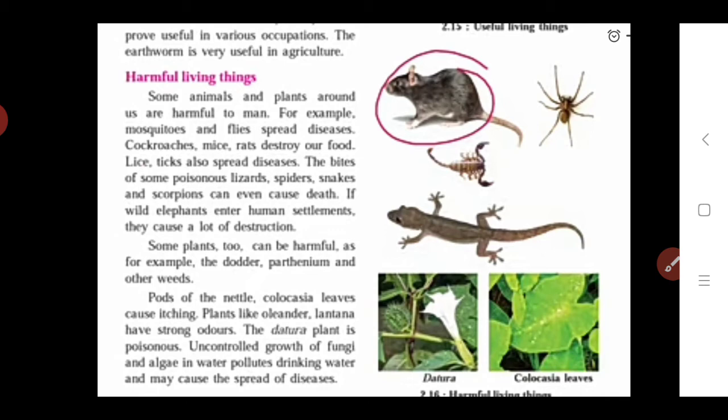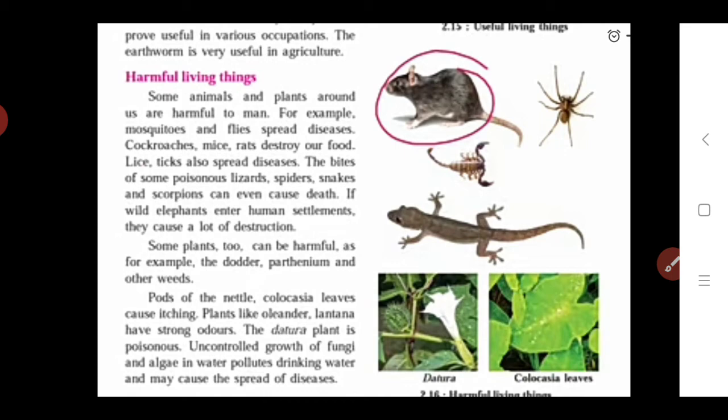The Dhatura plant is poisonous, and uncontrolled growth of fungi and algae in water pollutes the drinking water and may cause a spread of disease. It means if plants like algae and fungi grow on water bodies like lakes and rivers, we know these water bodies are a source of drinking water. So if such plants grow on these drinking water sources, then the water gets polluted. So in this way, some plants are also harmful to human beings.